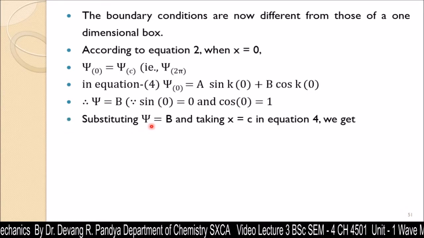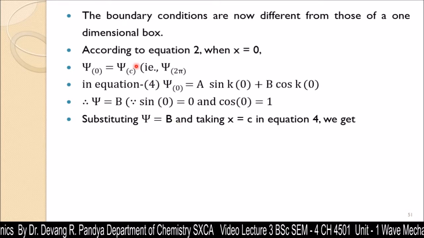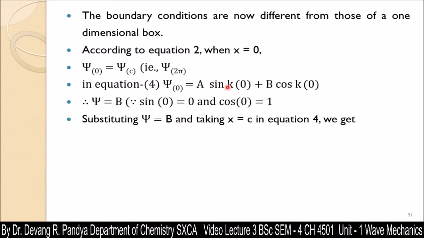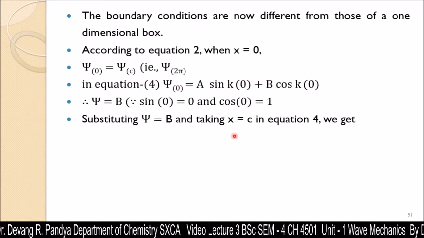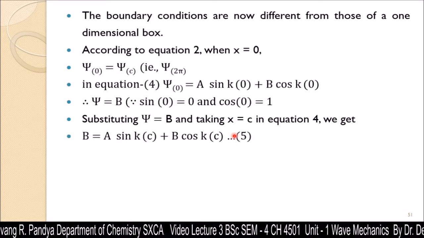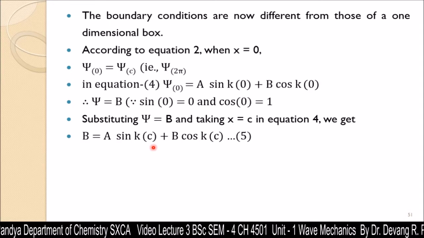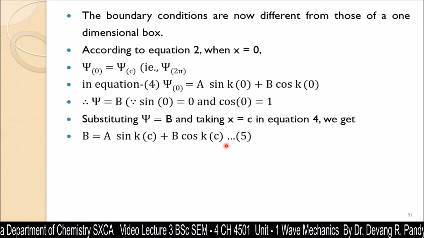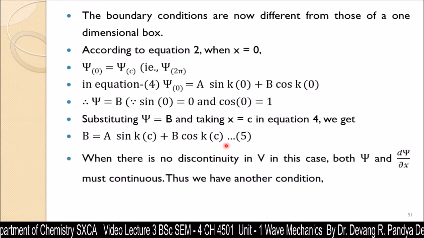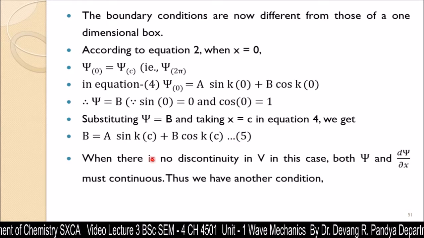Now substituting the value psi is equal to b in this equation, with x is equal to C, in equation 4 we get b is equal to a sin kC plus b cos kC. That is equation number 5. You need to remember this equation 5 as well.